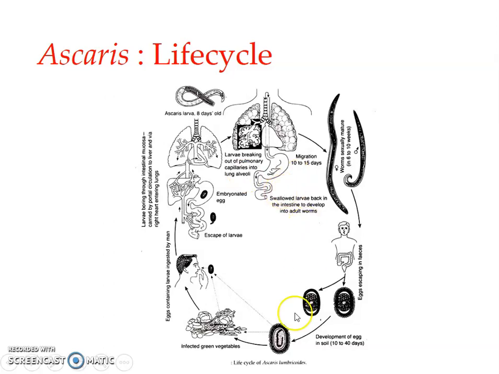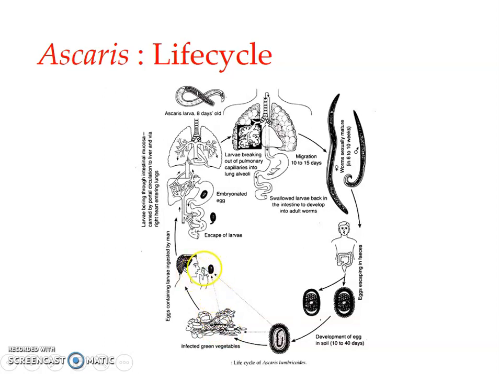Now the eggs undergo cleavage, gastrulation, passing through the blastula and gastrula stages, and form the first juvenile stage. Since it closely resembles the rhabditis, the larva is known as rhabditiform larva. The first stage rhabditiform larva molts into the second stage rhabditiform larva, which is now infective, and this second stage rhabditiform larva is still enveloped within the egg shell, and along with food, water, etc.,